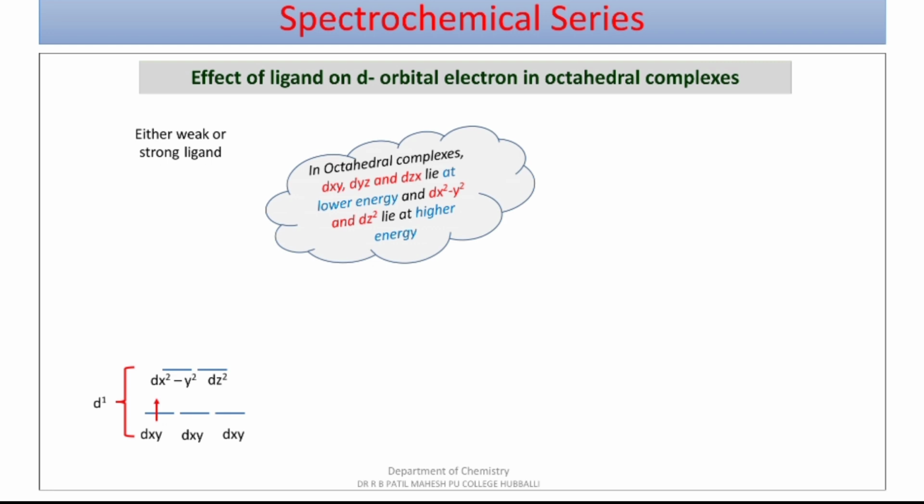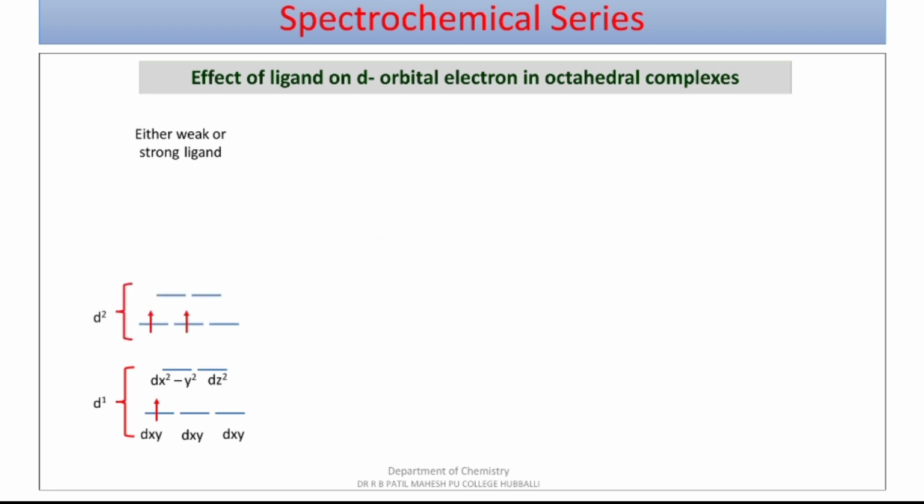Hence the first electron enters the available lower energy level. The second electron also enters the lower available t2g orbital, similarly the third electron also. Remember here, the ligand nature is not affecting the entry of electron.